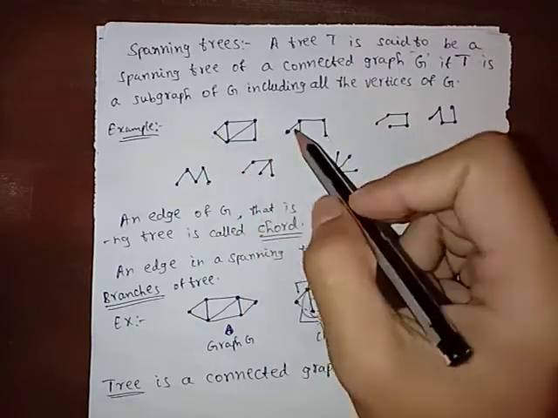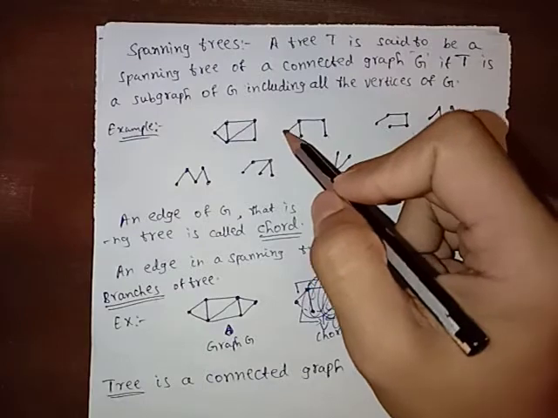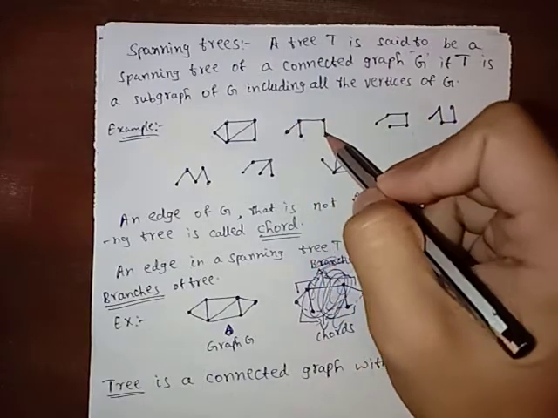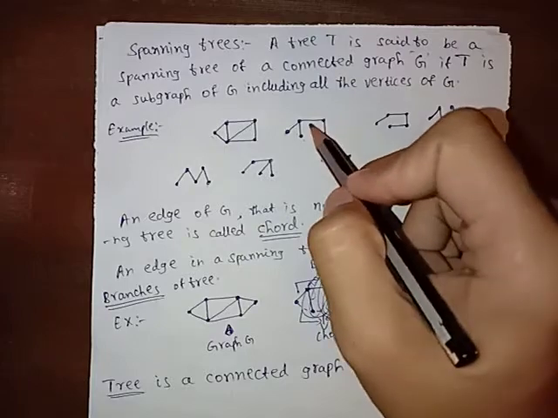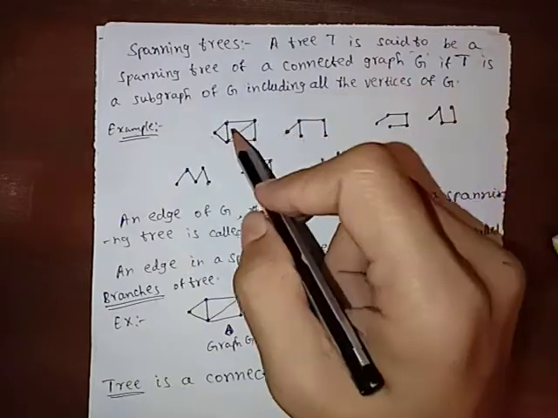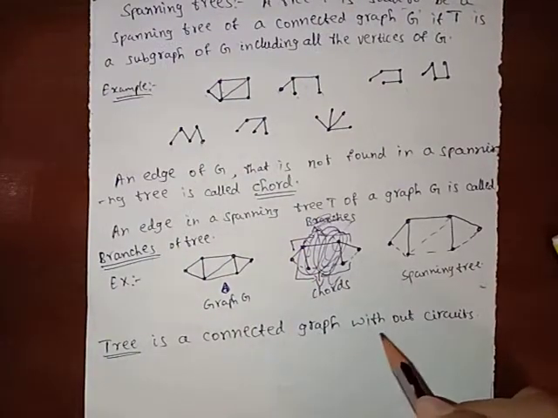Some edges are removed, such that all vertices are connected and it is circuitless, so this is a tree and it is a spanning tree of this one. Tree means a connected graph without circuit.